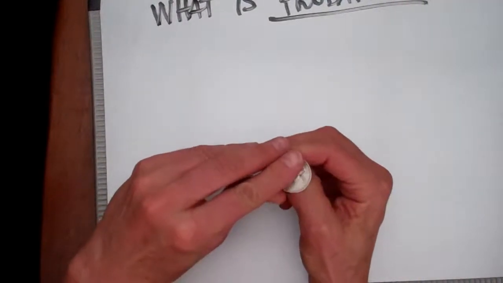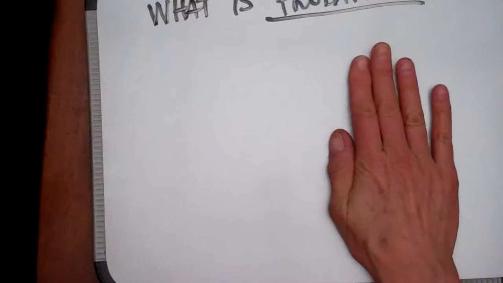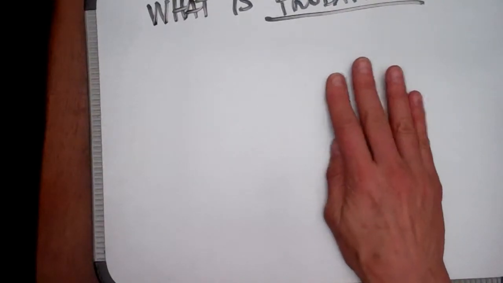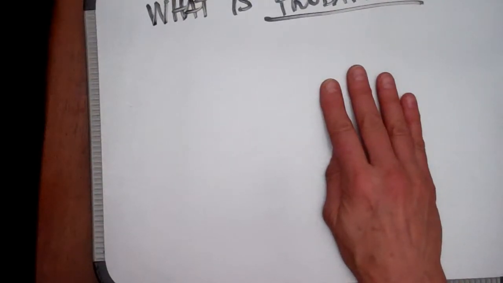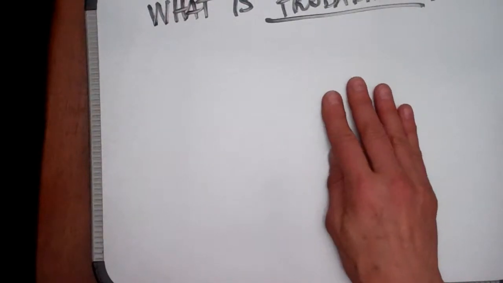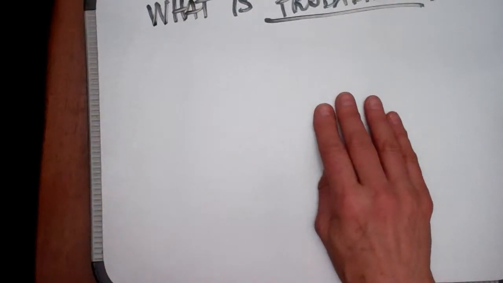I'm going to flip this coin. Now, what are the chances that we have a heads from that coin flip? I'm sure intuitively you know and can easily say 50%. But why? Why do you know that's 50%?